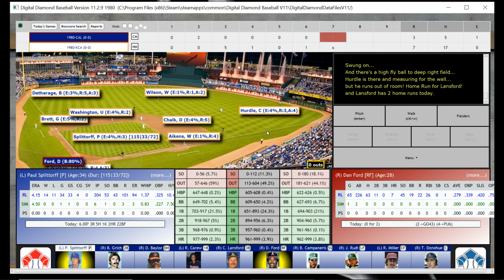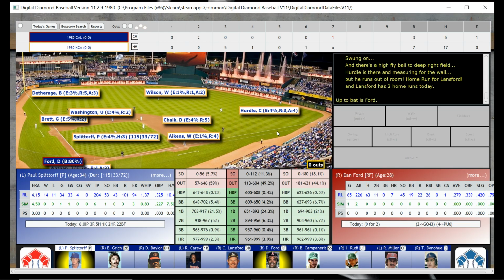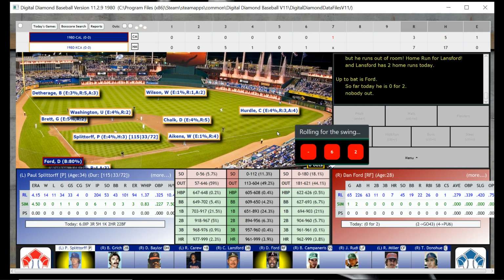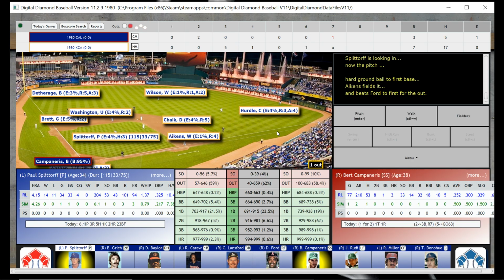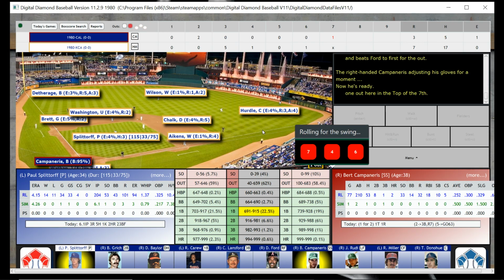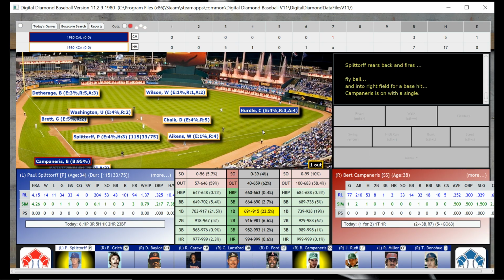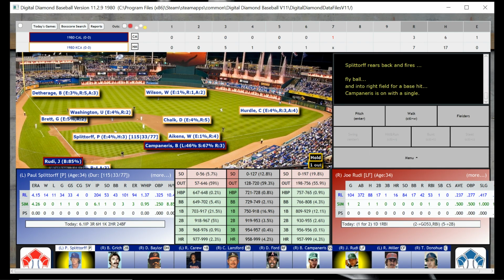So they get another run. They get on the board with a third run. So now it is 7-3. Splittorff hopefully not starting to fall apart here. We don't need that. That's going to be an out. And there's one down with Campaneris up. Campaneris, like Rudy, a former A at this point, he's going to hit a single. Now, they can do whatever they want. If they want to steal, they can steal.